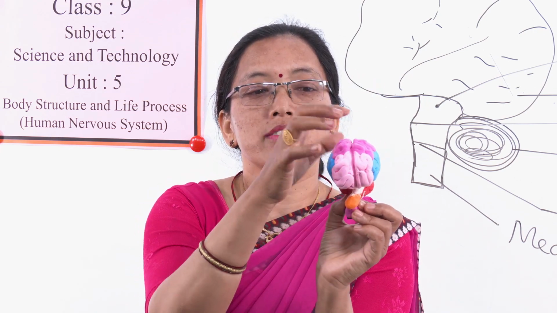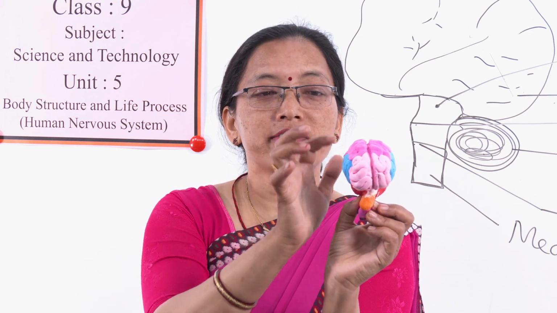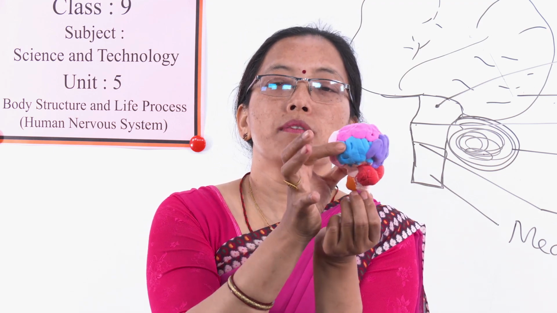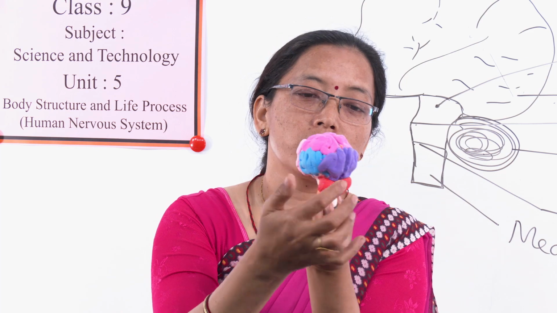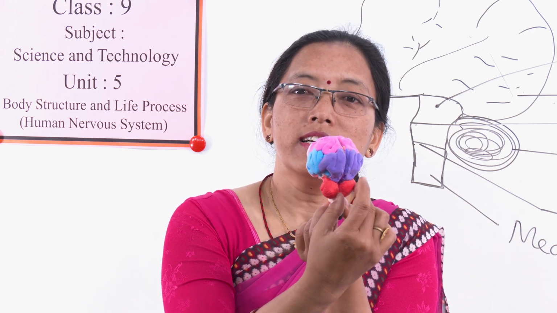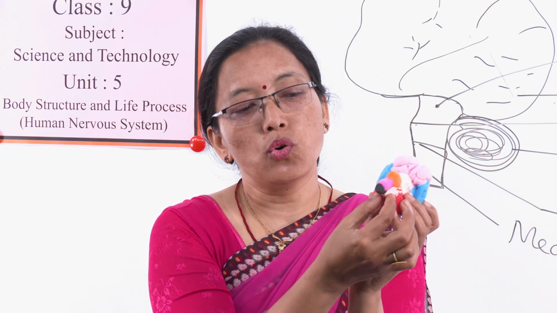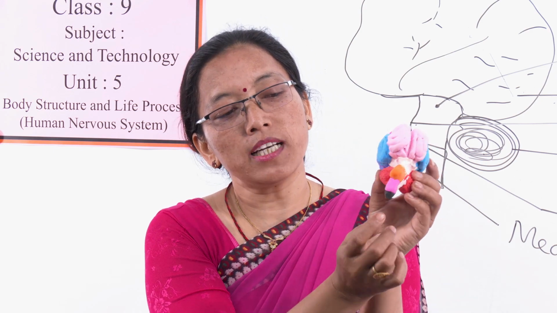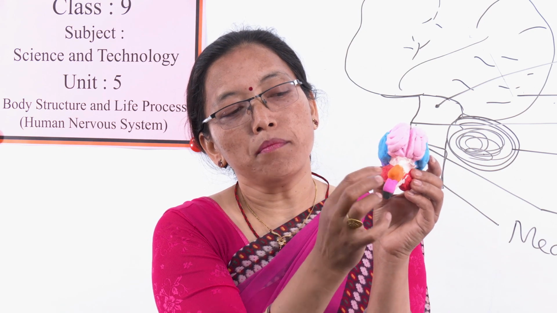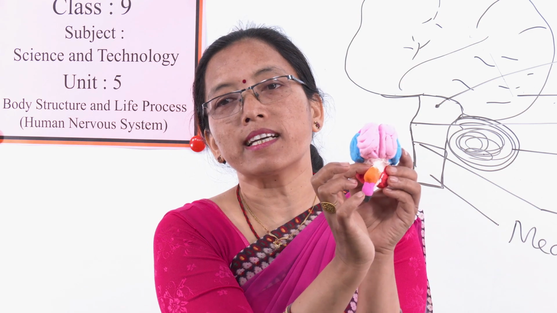It is divided into two hemispheres, left and right, and the cerebrum occupies nearly 80%. Down below, just like a small lemon size, is the cerebellum, and this whole part is the brainstem. This is the medulla oblongata, this orange part is pons varolii, and this cream colored part is midbrain.